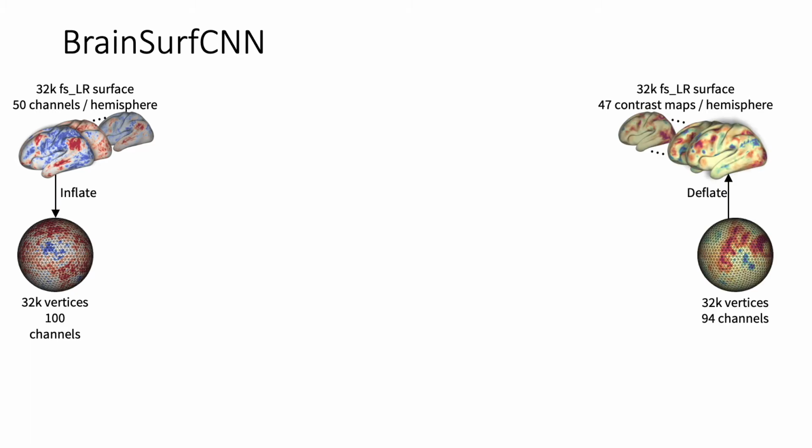The model's output is a subject's task contrast. Each task contrast is also represented by a 32K FSLR mesh. We predict all the task contrasts simultaneously as a multi-channel brain image, with each channel corresponding to one task per hemisphere.